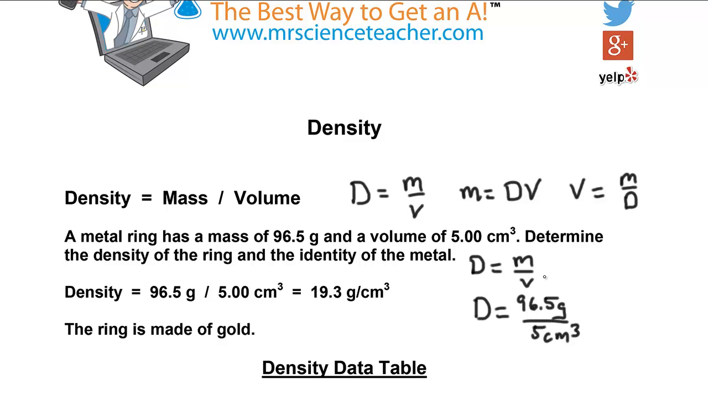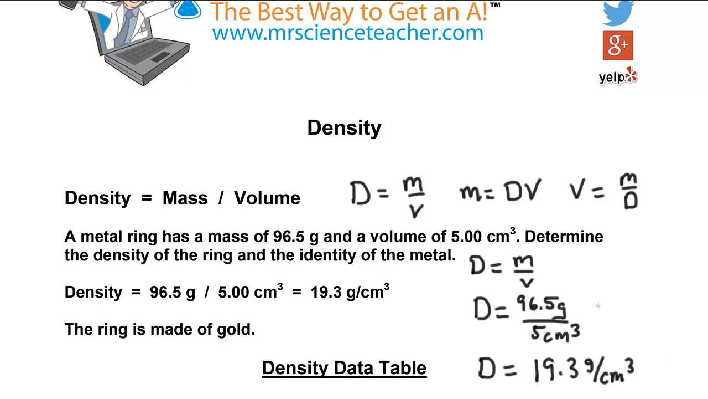And so we write down our equation, we plug in what we know, and we solve. This is our strategy for success. Write down our equation, plug in what we know, solve. And now we have density is mass over volume. We plug in our calculator, 96.5 divided by 5, and we get 19.3 with units of grams per cubic centimeter.